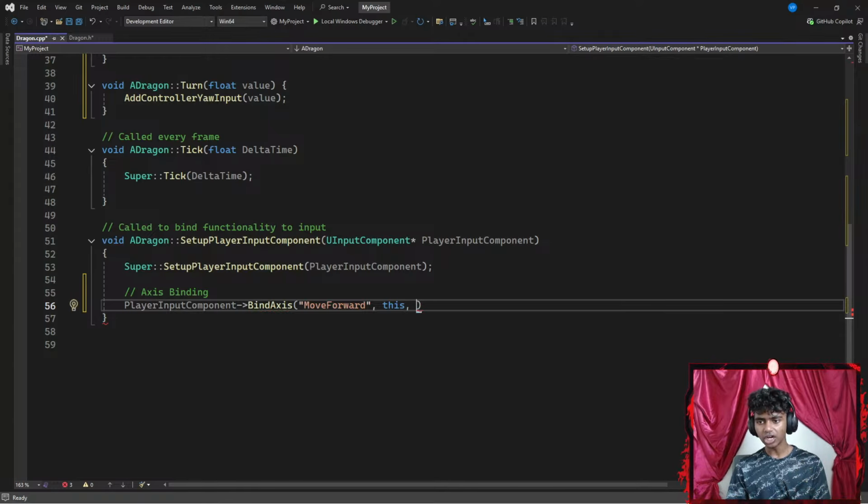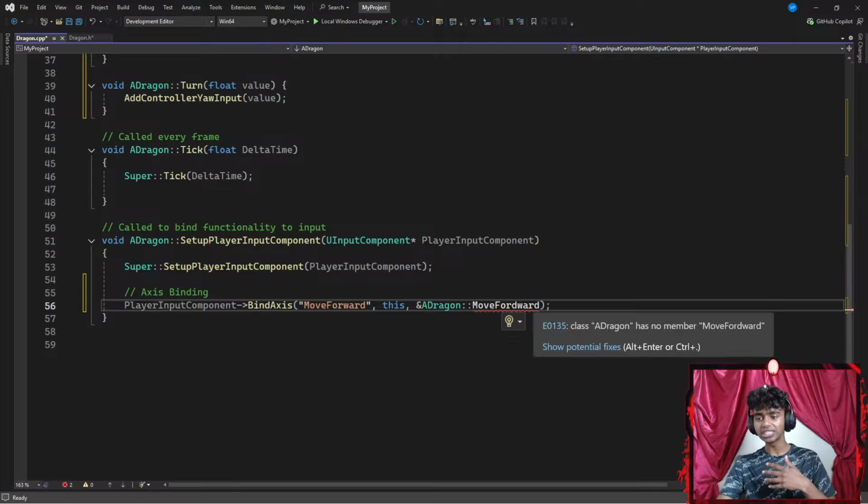And then I want to go with my function name. So I'm going to go with the address-of operator, the memory address of my, let's say, ADragon, which is going to be pointing towards the MoveForward function. Okay, and then end this with a semicolon.